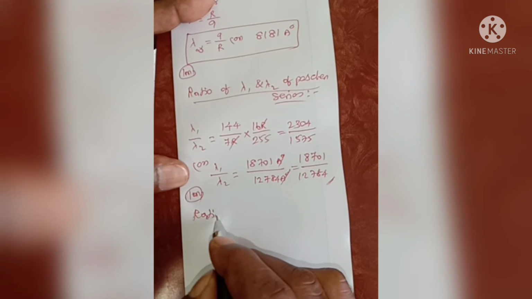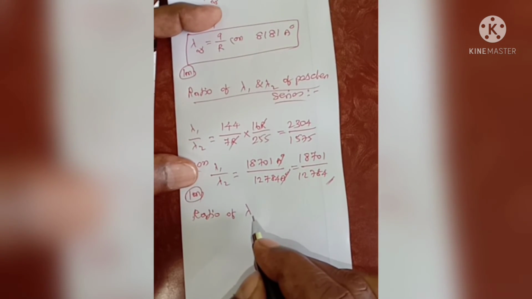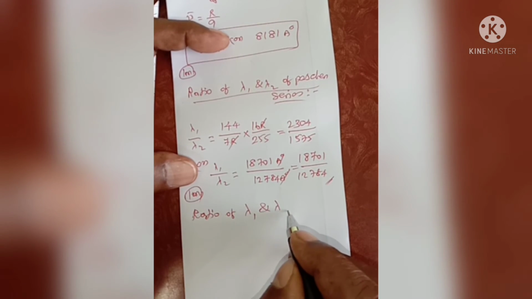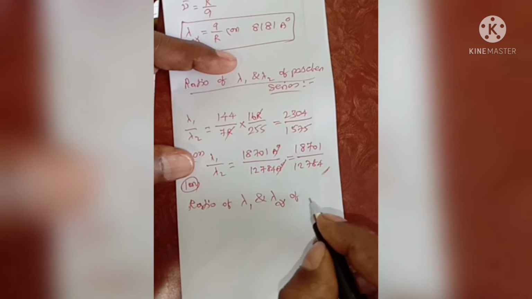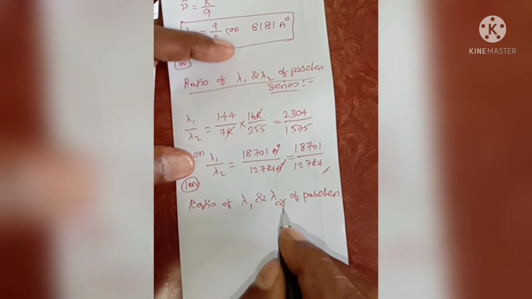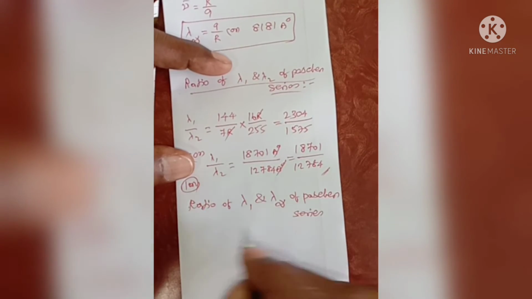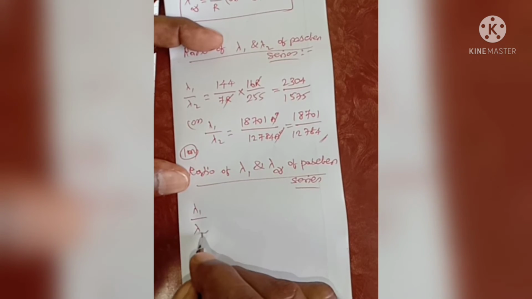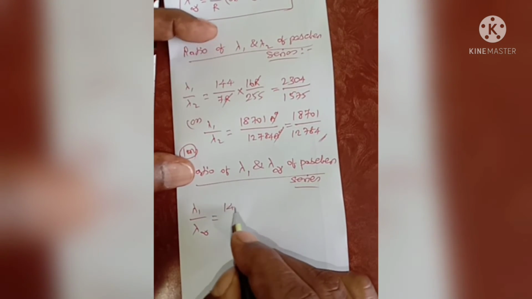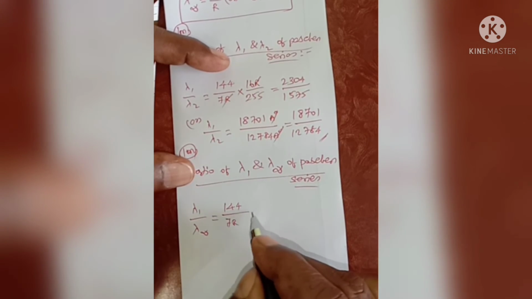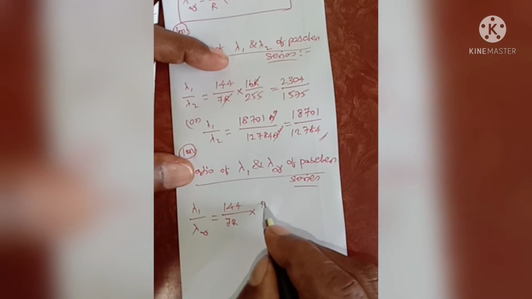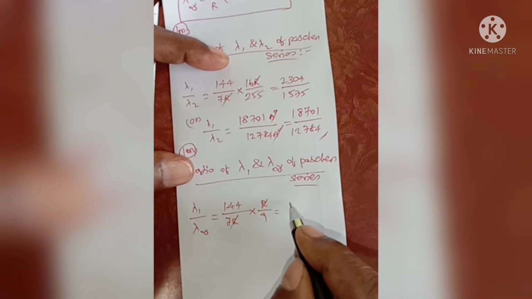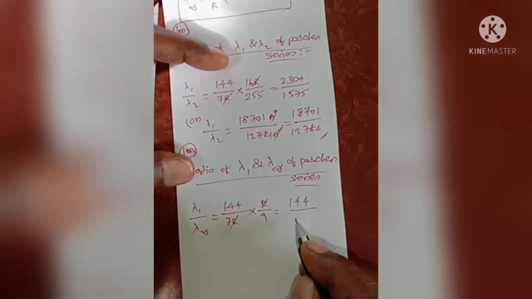Next, the ratio of the wavelength of the first line of the Paschen series and the wavelength of the series limit of the Paschen series. This ratio value is also very important. Lambda 1 divided by lambda infinity: lambda 1 is 144 divided by 7R, into lambda infinity value 9 by R, take the reciprocal, R cancels, and finally 144 divided by 63.